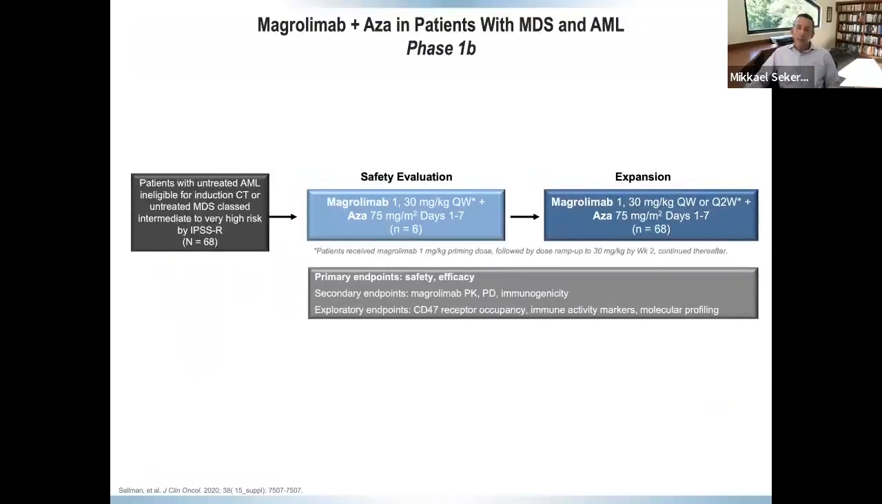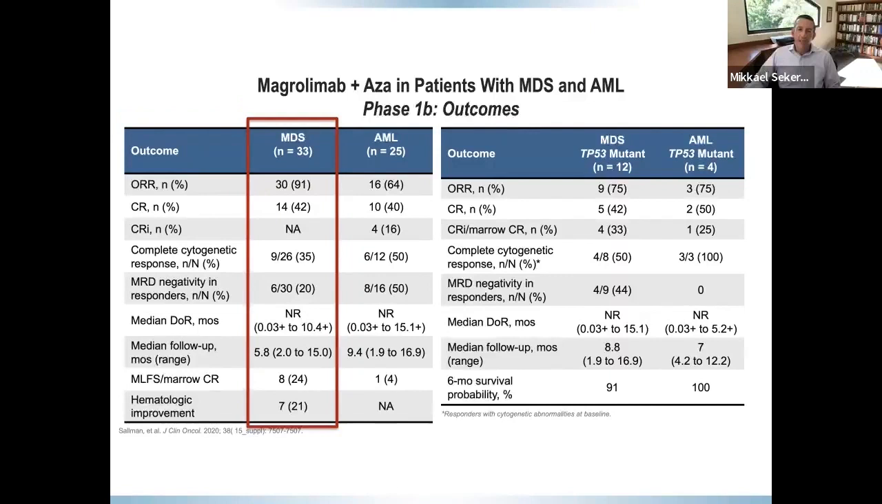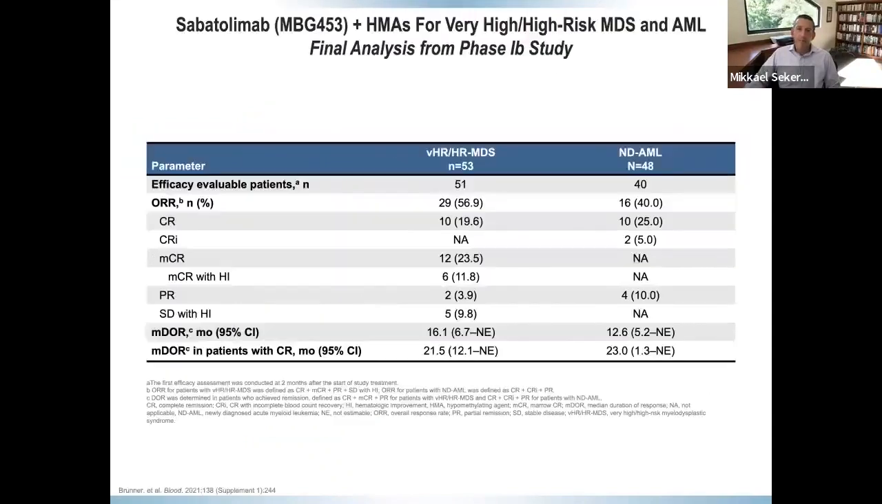There's also been an early study of azacitidine combined with the anti-CD47 monoclonal antibody magrolimab. In this study, overall response rate was reported as very high. I focus on CR rates and hematologic improvement. When you do that, once again, this falls into about a 60% range, again, higher than azacitidine monotherapy, not uncommon in earlier phase studies of combination therapies. And there's a combination therapy looking at hypomethylating agents and sabatolimab, which is an immunotherapy, a checkpoint inhibitor. Once again, we have an overall response rate that's a little bit higher than we would expect for azacitidine monotherapy.